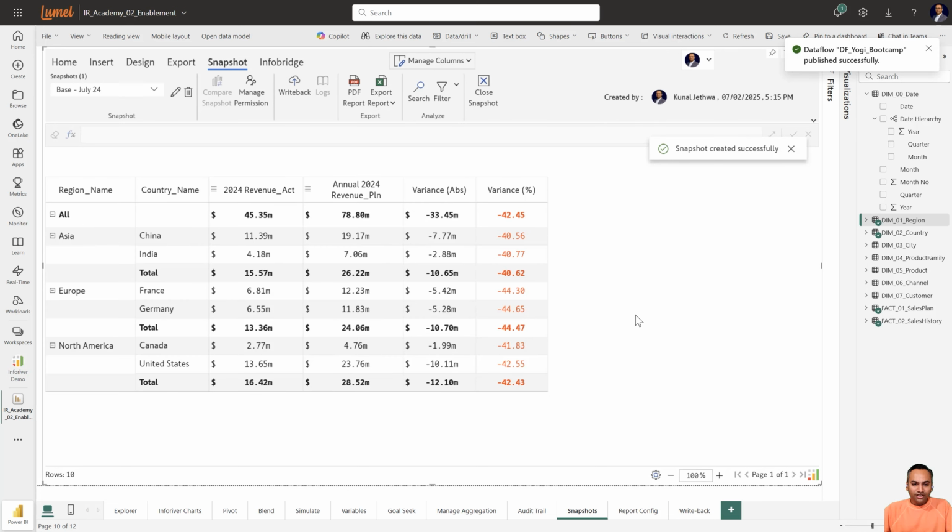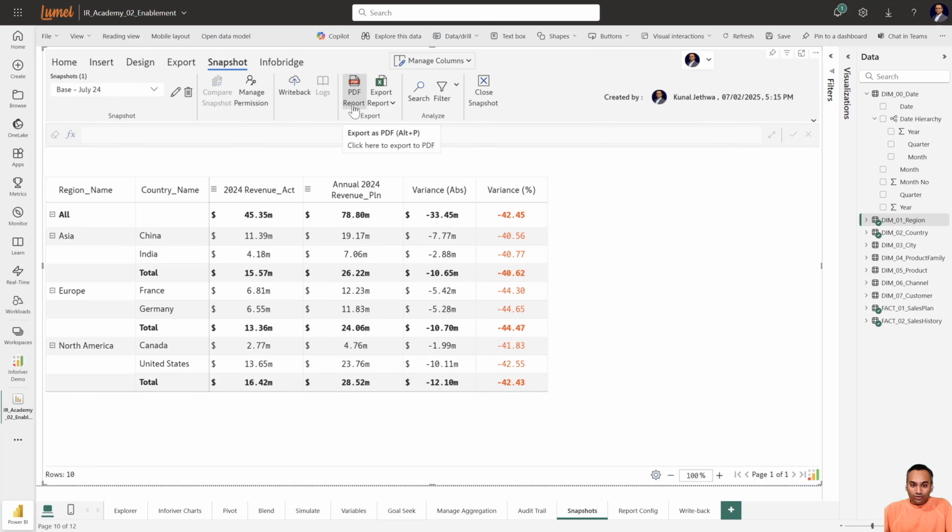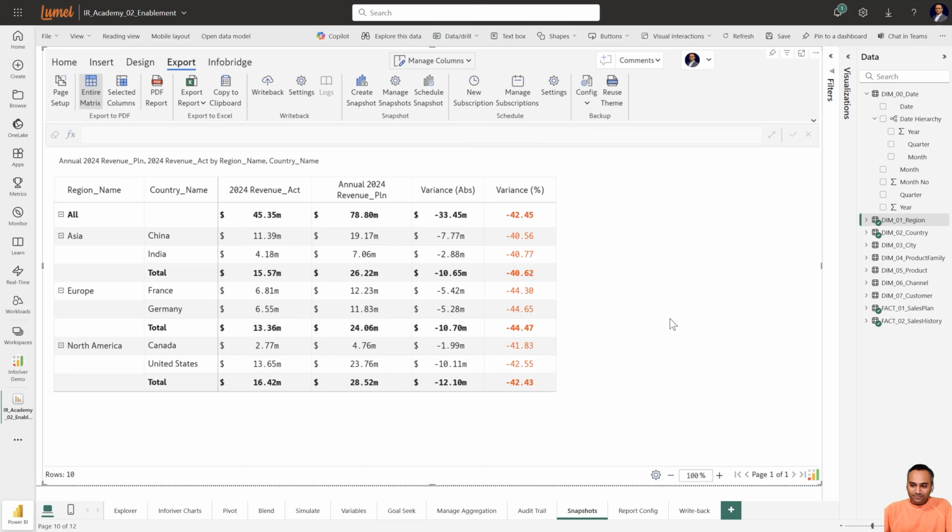Now there is a snapshot created, and you would see that there is a snapshot tab also available, which gives me the number of snapshots, the editing option, deleting a snapshot, and managing who can access these snapshots. Then I can even download it in PDF or Excel. And it's time for us to create another snapshot. So I'll just close this.